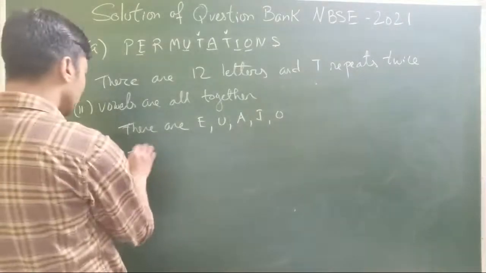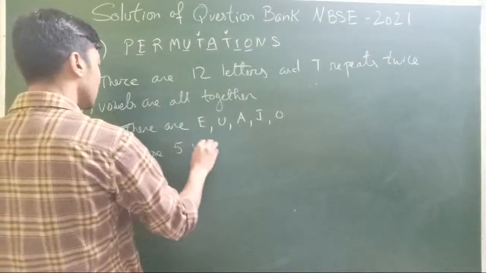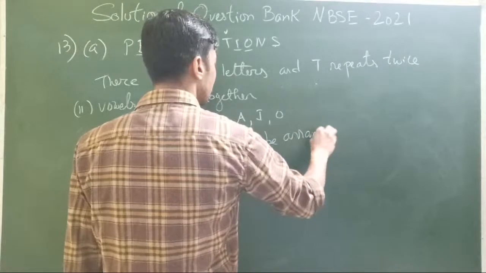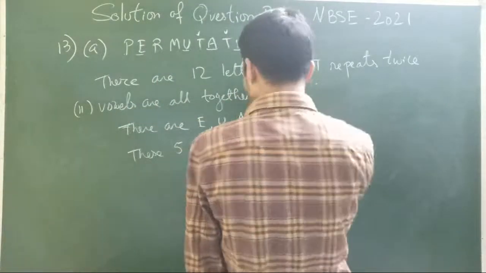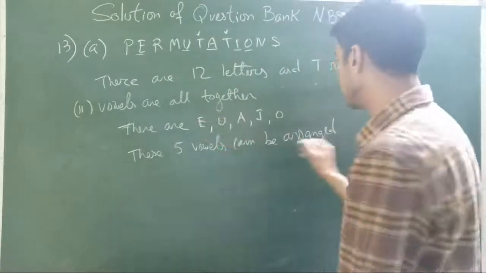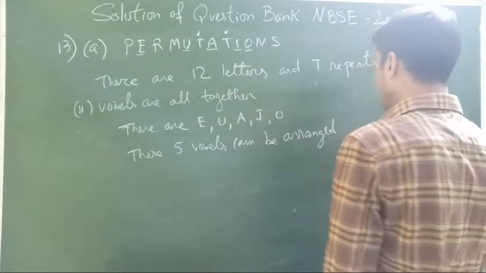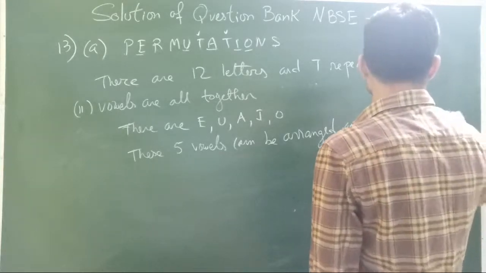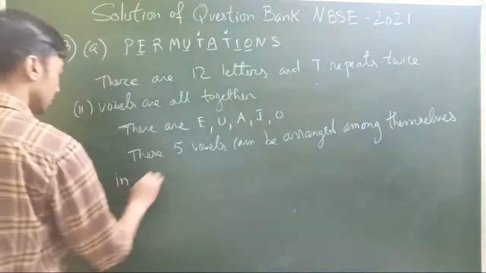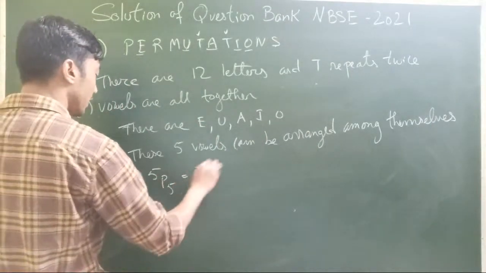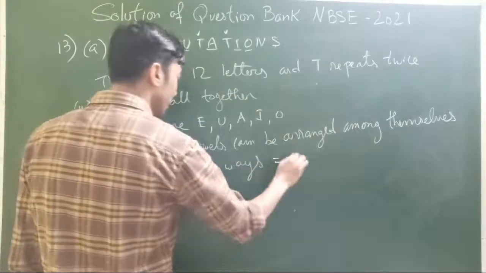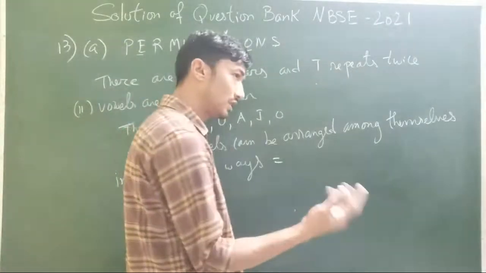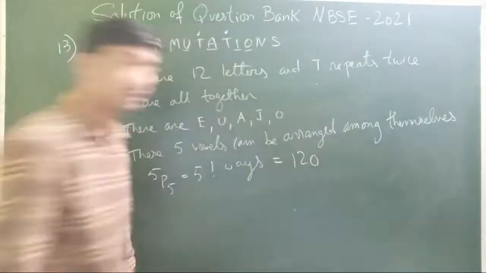So these 5 vowels can be arranged first. They have to be always together, but they can change their places. So these 5 vowels can be arranged among themselves in 5P5 or 5 factorial ways. So what will be the value for 5 factorial? 5, 4, 3, 2, 1. 120 ways.